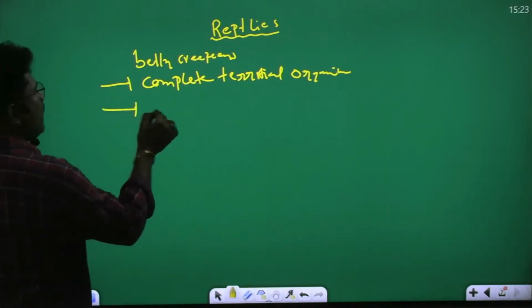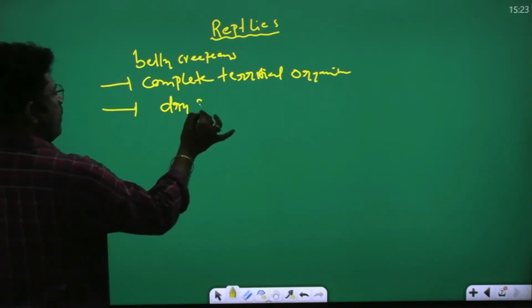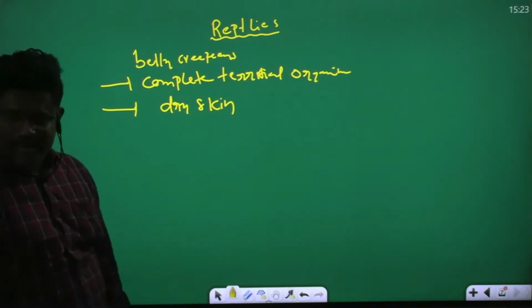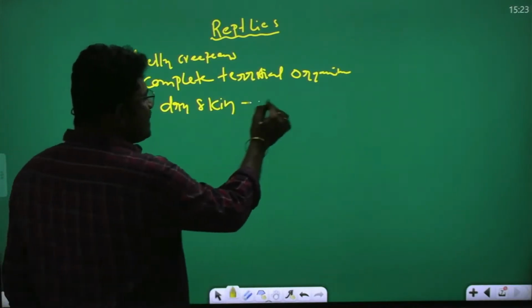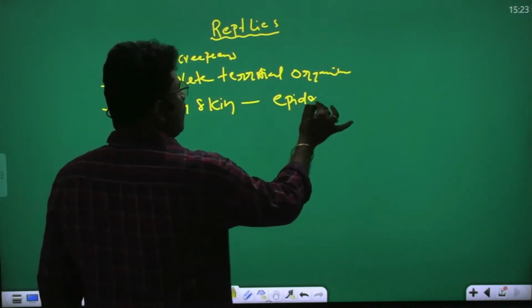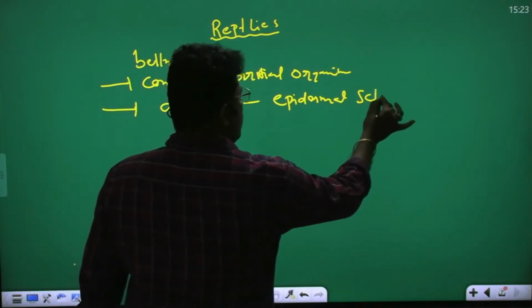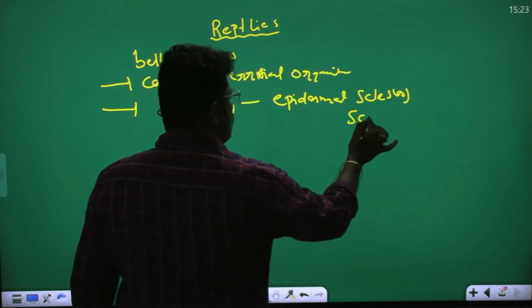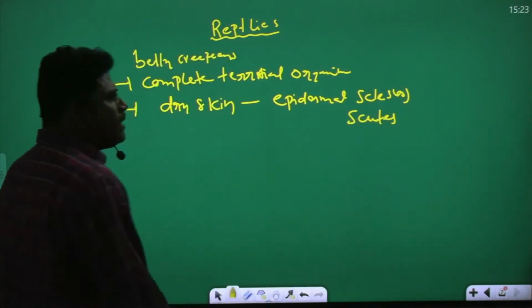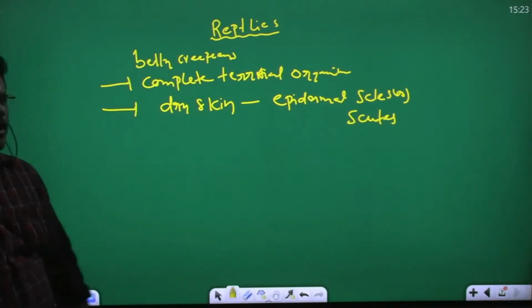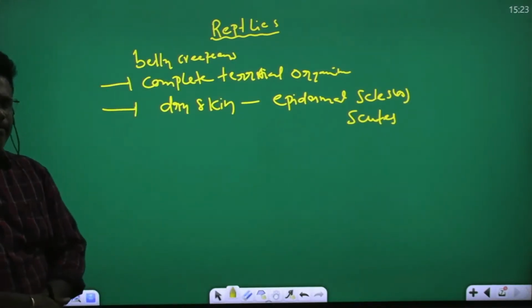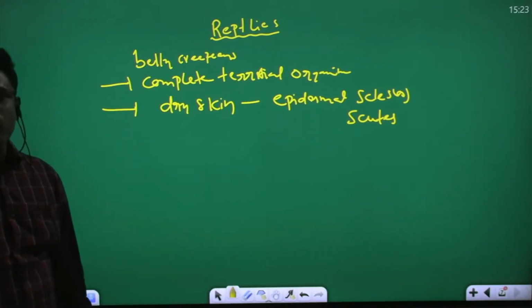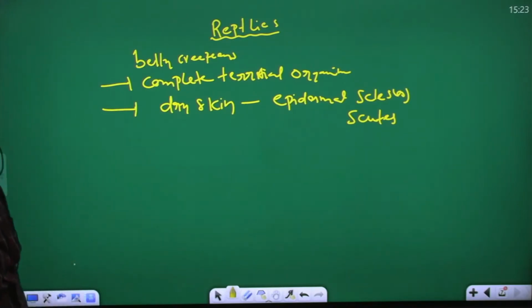The reptiles' body is covered by dry skin. On the dry skin, the epidermal scales are scutes. So this is the important point.